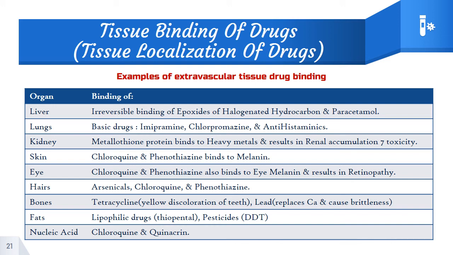The next is about fats. Lipophilic drugs such as thiopental and pesticides like DDT accumulate in the adipose tissue by partitioning into it. But a high oil-in-water partition coefficient is not the only criterion for adipose distribution of a drug, since several highly lipophilic or basic drugs like imipramine and chlorpromazine are not localized in the fat.